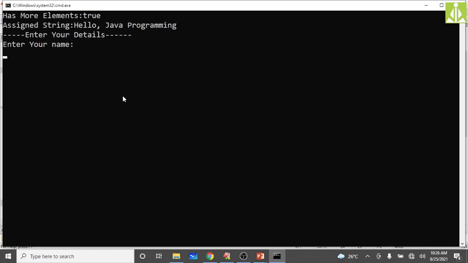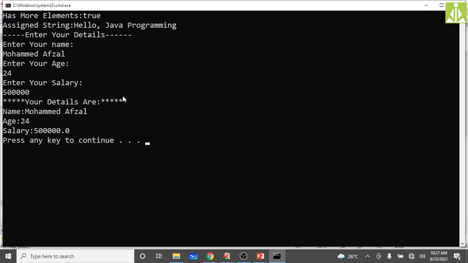Now it is showing hasNext true, and the assigned string "Hello Java programming", and it is asking me to enter your details. First it is asking me to enter the name. I'm giving my name, Muhammad. Then it asks for age, so I enter something. Then salary, something I'm giving. Hit enter, then it will print the details.